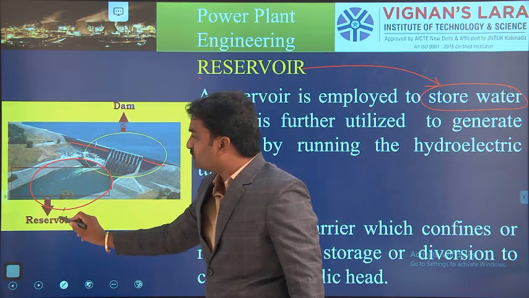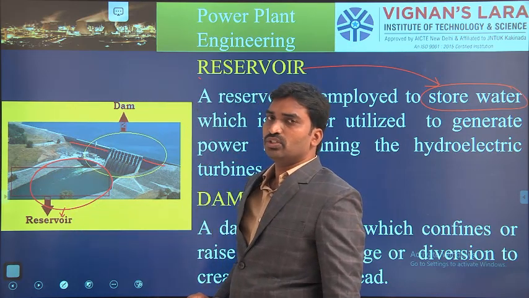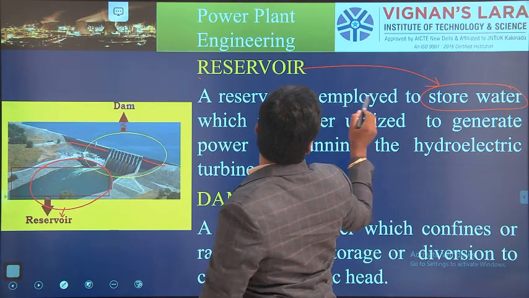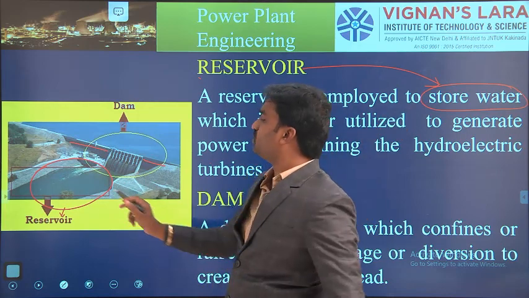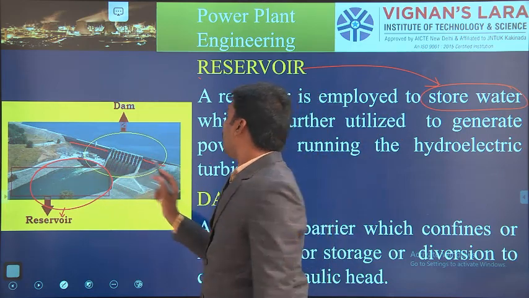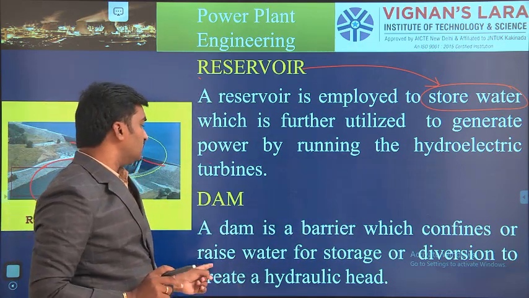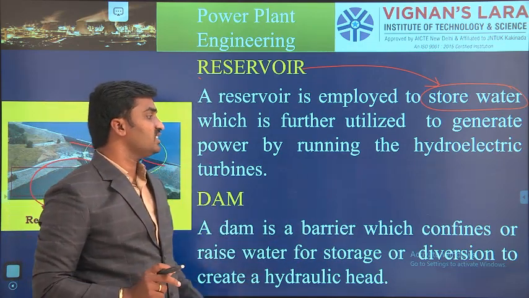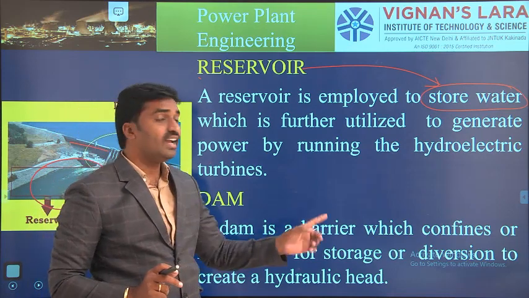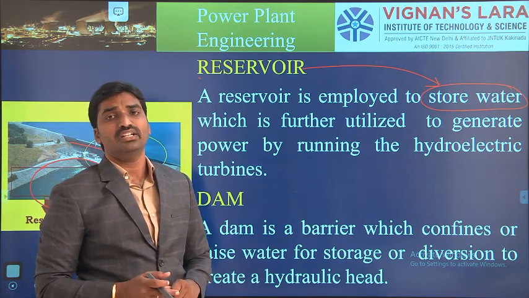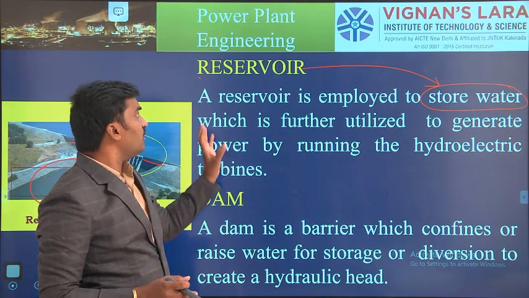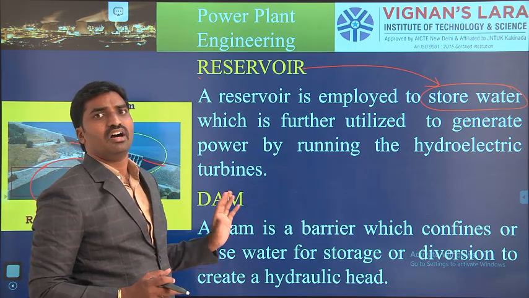That point is known as the reservoir. The position employed to store the water is the reservoir, and a dam is a barrier which confines or raises water for storage or diversion to create a hydro head. So these are the main definitions of a reservoir and the dam.